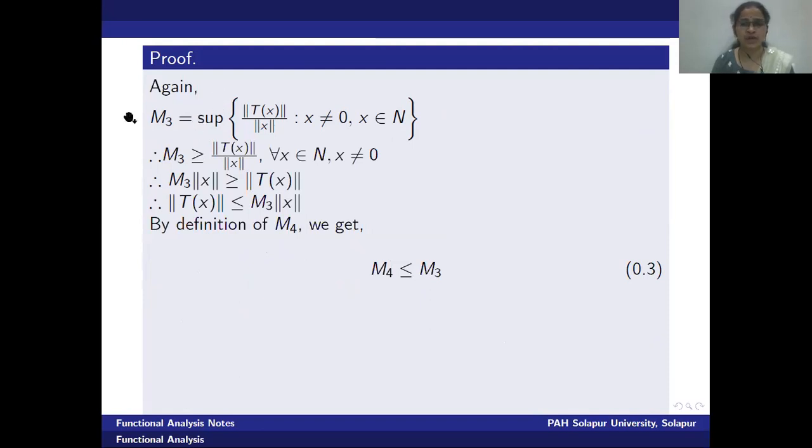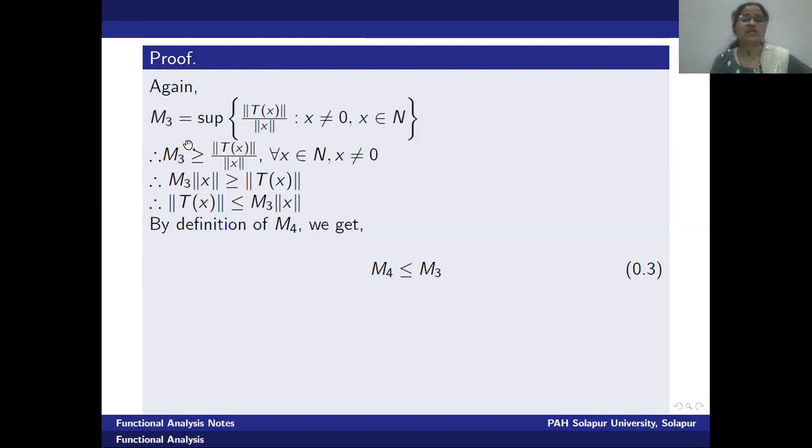Actually this equation tells us m3 is the supremum value, that is, the least upper bound of the set. Which set? Norm t of x upon norm of x, provided x is not equal to 0. As it is the least upper bound, it is surely an upper bound. Therefore, if I remove the supremum from the right side, we get m3 as an upper bound, rather the least upper bound.